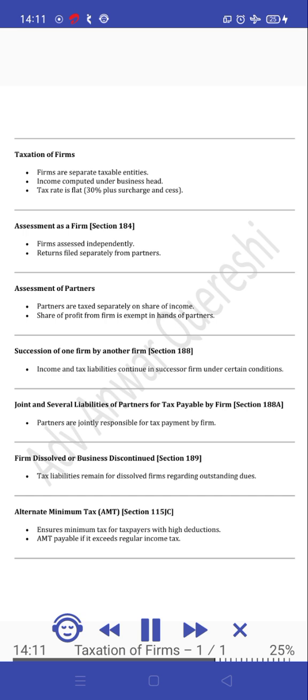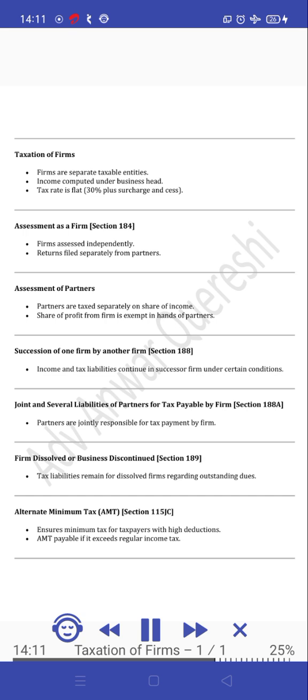Succession of one firm by another firm, Section 188. Income and tax liabilities continue in successor firm under certain conditions. Joint and several liabilities of partners for tax payable by firm, Section 188A. Partners are jointly responsible for tax payment by firm. Firm dissolved or business discontinued, Section 189. Tax liabilities remain for dissolved firms regarding outstanding dues.